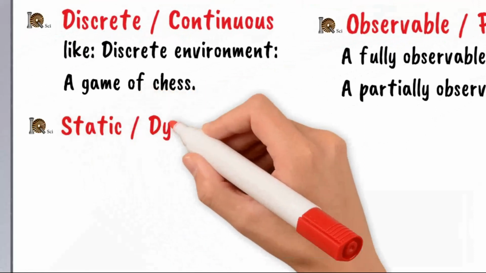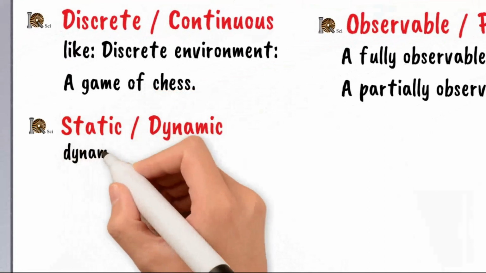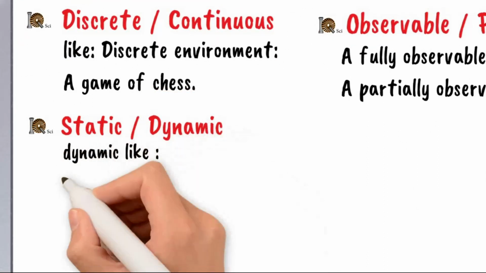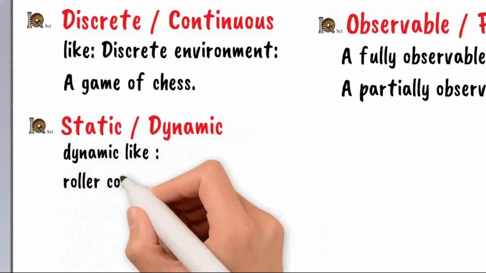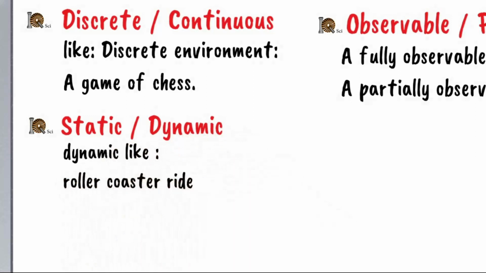Static or dynamic. If the environment does not change while an agent is acting, then it is static. Otherwise, it is dynamic. A roller coaster ride is dynamic as it is set in motion and the environment keeps changing every instant.